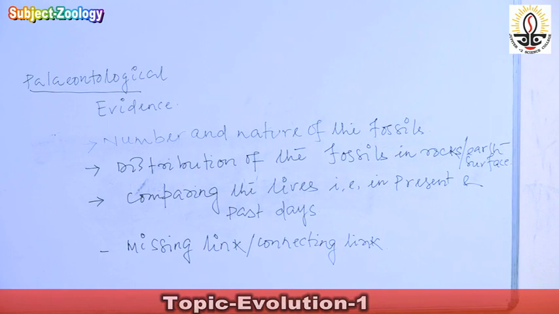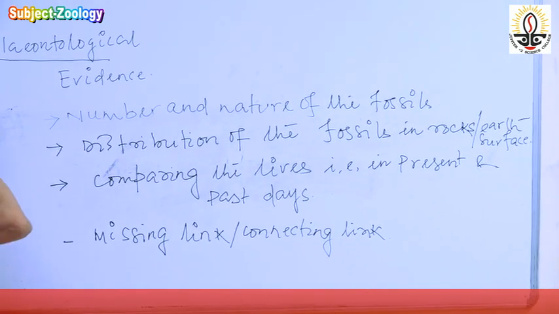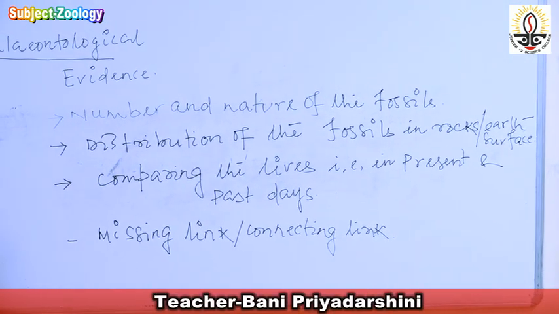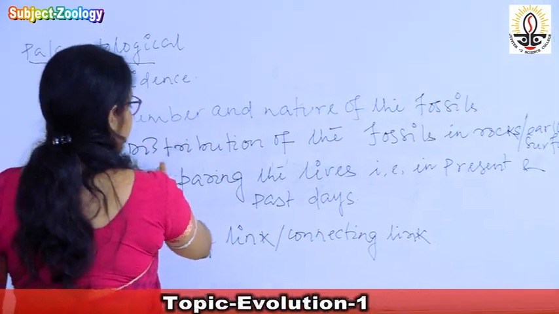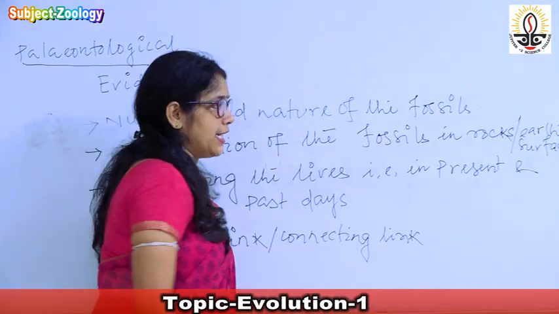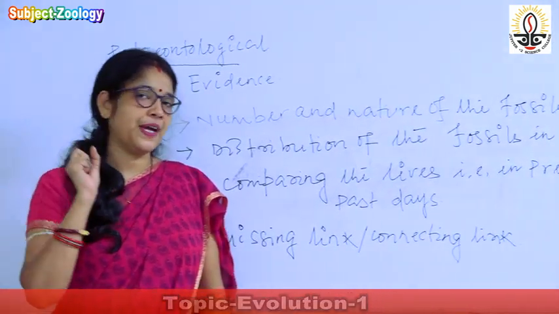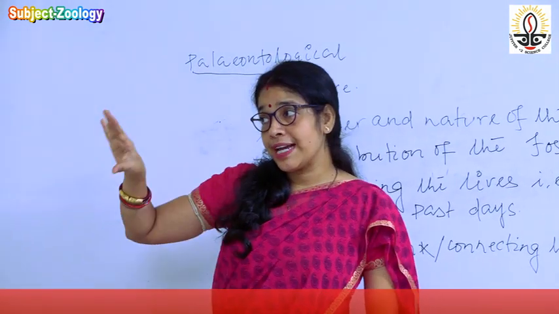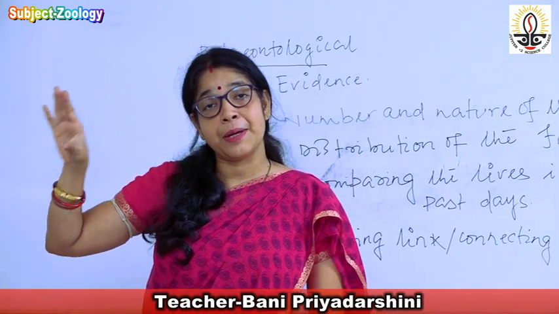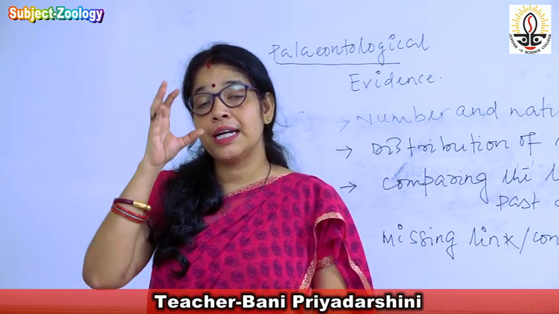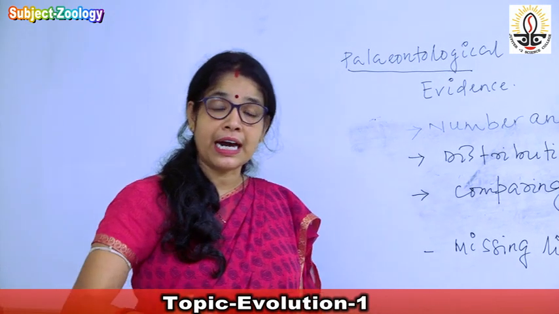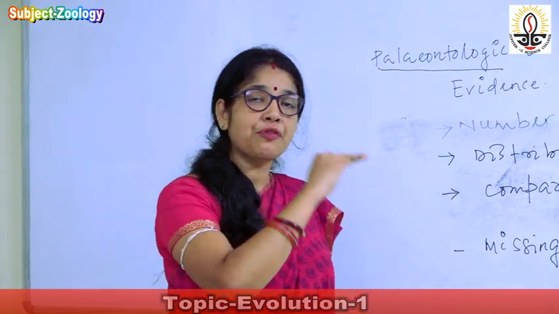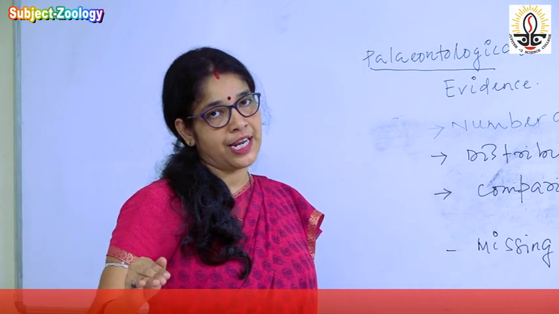The second point which provides evidence in support of evolution by the study of the fossil is the distribution of the fossils in the earth surface. When we are examining a particular earth, we find that in different layers of the earth there is the presence of different varieties of organisms.